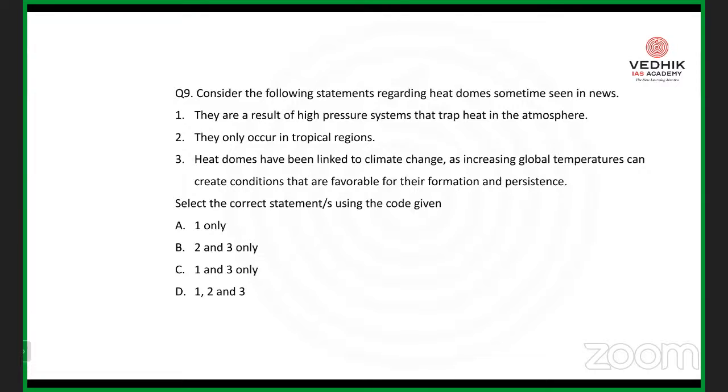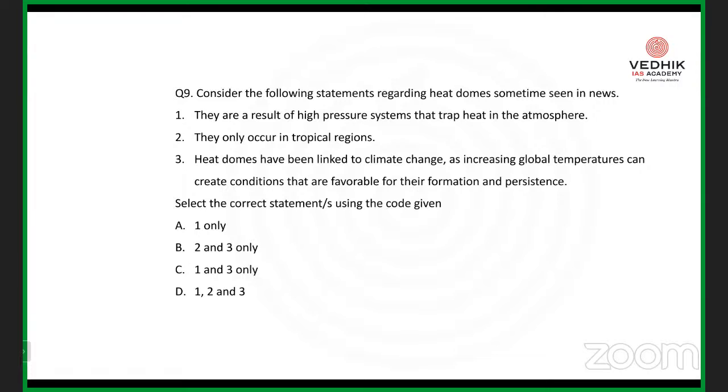The second last question: consider the following statements regarding heat domes, sometimes in the news. One, they are a result of high pressure systems that trap heat in the atmosphere. Two, they only occur in tropical regions.